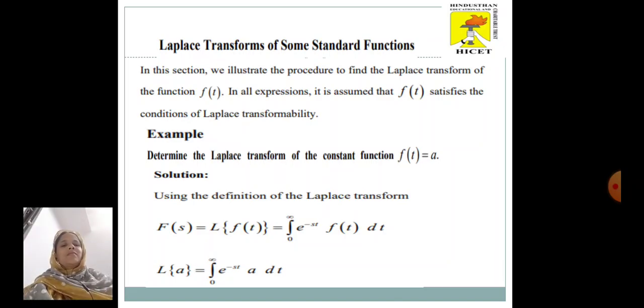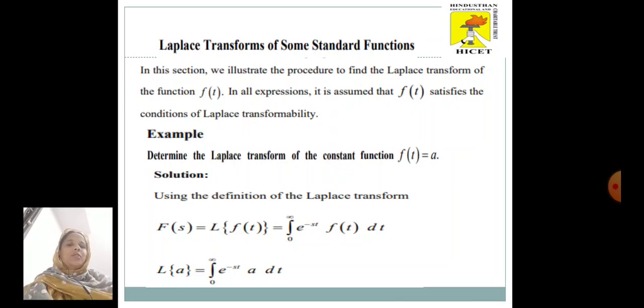Now in this section, we shall illustrate the procedure to find the Laplace transform of the function f of t. In all expressions, it is assumed that f of t satisfies the condition of Laplace transformability. Now let us see this by example. Determine the Laplace transform of the constant function f of t is equal to a.